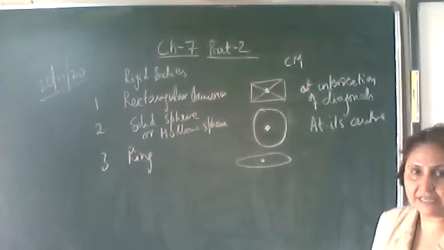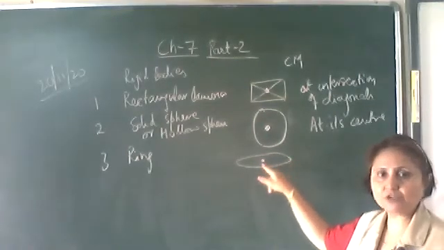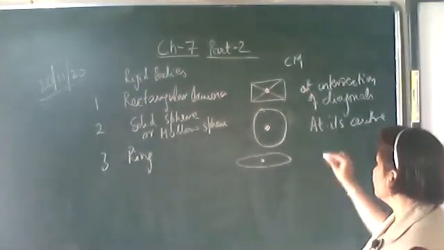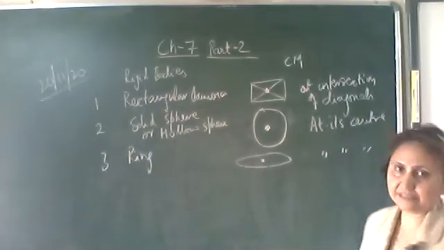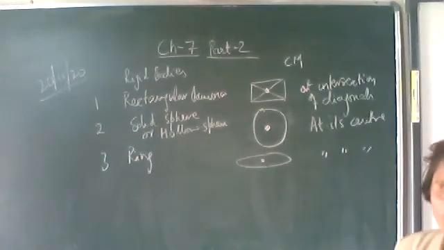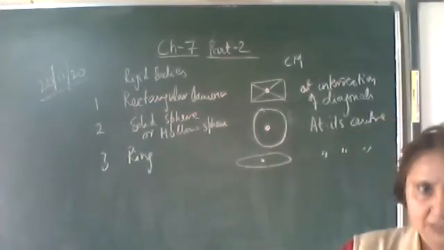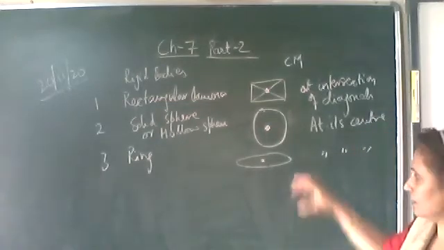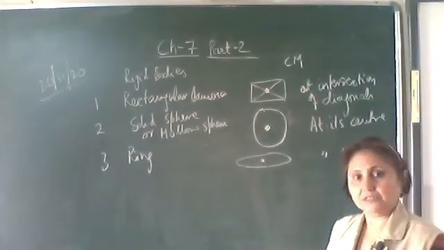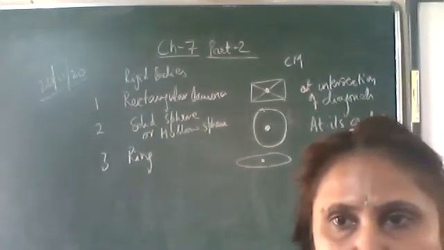The same way in case of a ring also, there is absolutely no mass at the center and the center of mass lies at its center. So it is not necessary that the center of mass is the point where some particle of that rigid body is there. Like in case of a ring, there is absolutely no particle, no mass over there. There also the center of mass can lie.